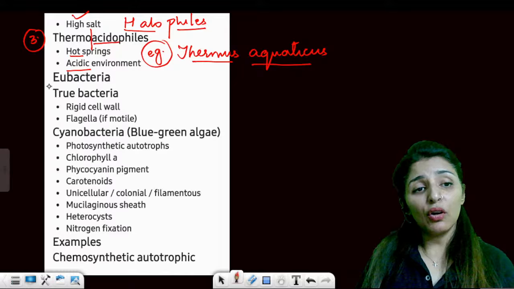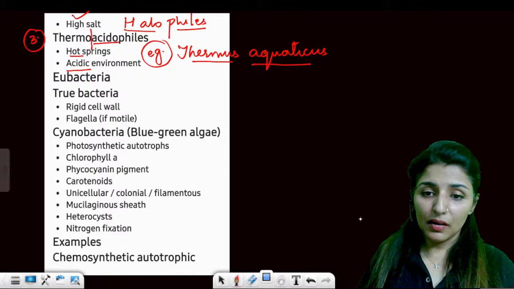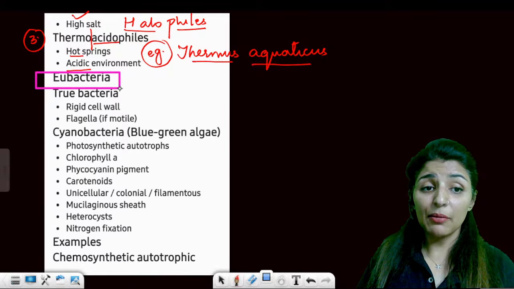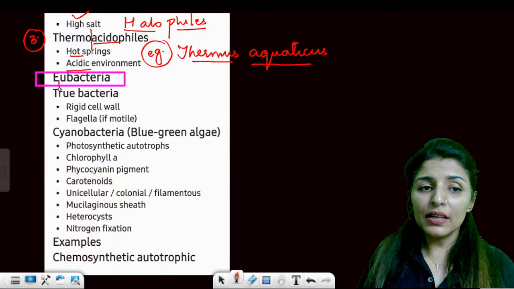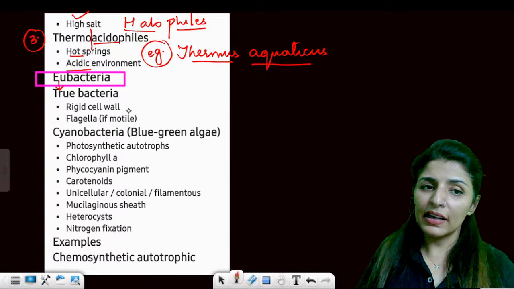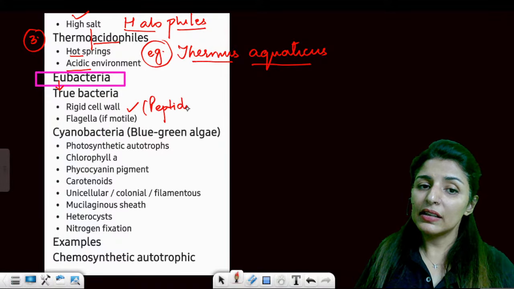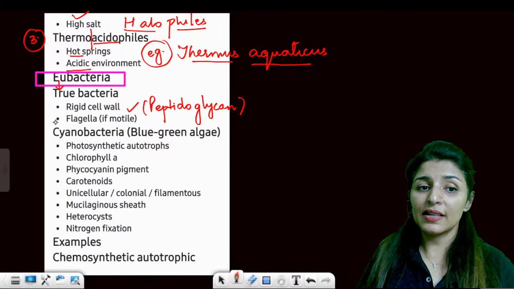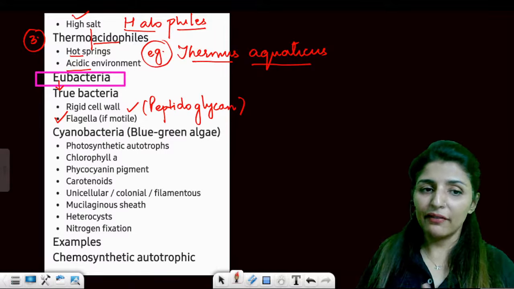All right. So that was the first type of bacteria, which is archaebacteria. The second type of bacteria that we are going to talk about are eubacteria. Now, eu means true. These are true bacteria. They have a rigid cell wall, which will be made up of peptidoglycan, not cellulose. Let's revise again. And in case they are motile, they can move, then they must have flagella.